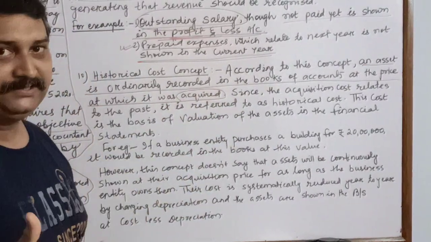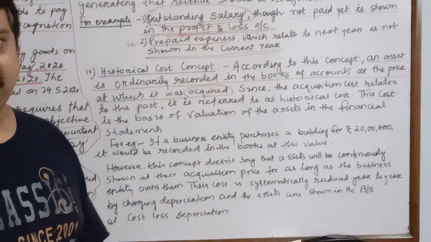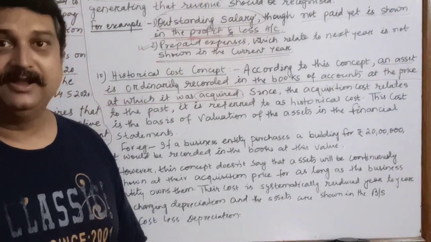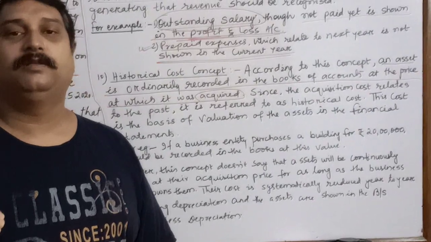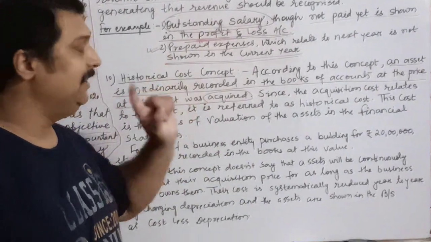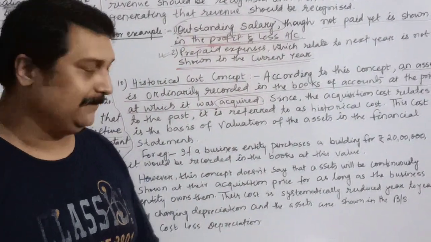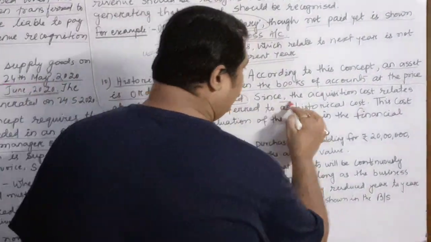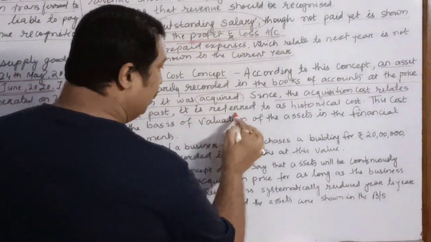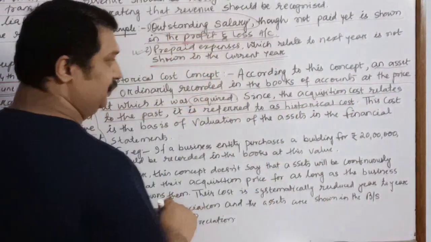At whatever price you have purchased a particular asset, it must be recorded at the same price. We ignore the market value of the assets when we are following the historical cost concept. Since the acquisition cost relates to the past, it is referred to as the historical cost.